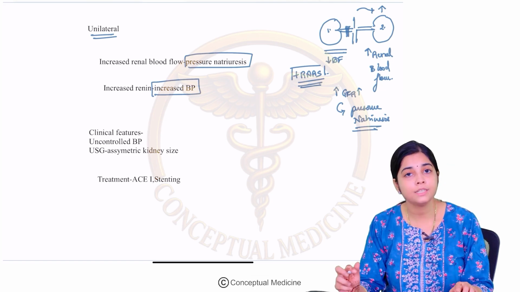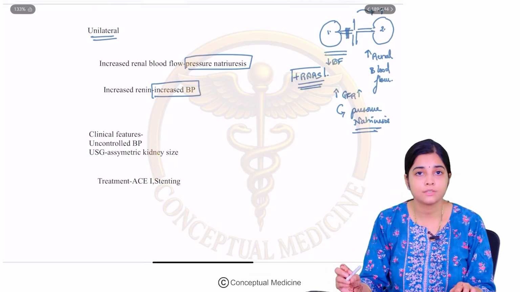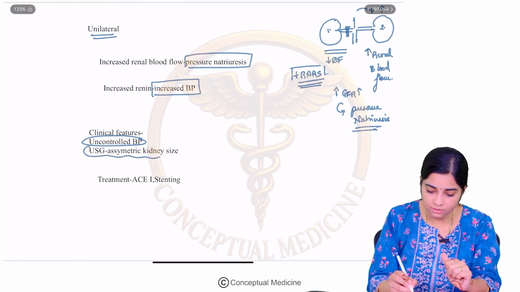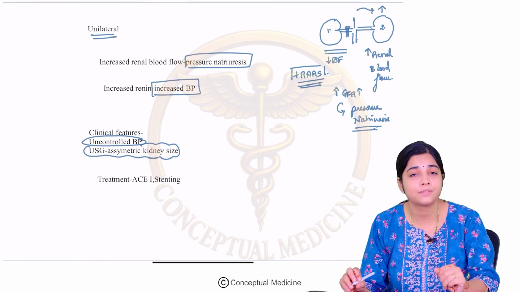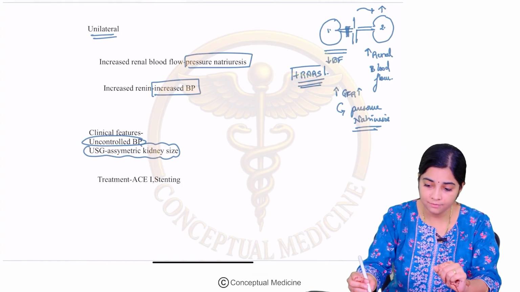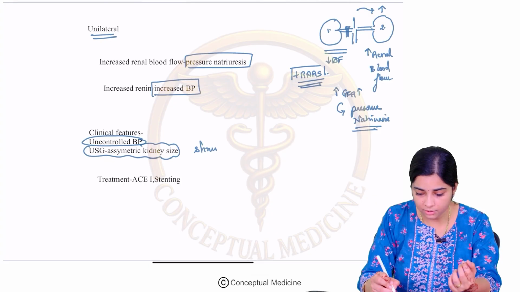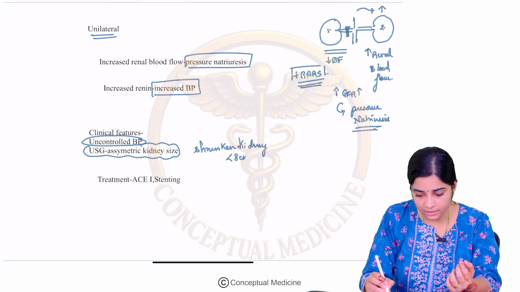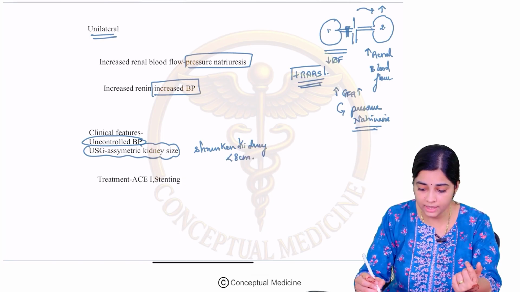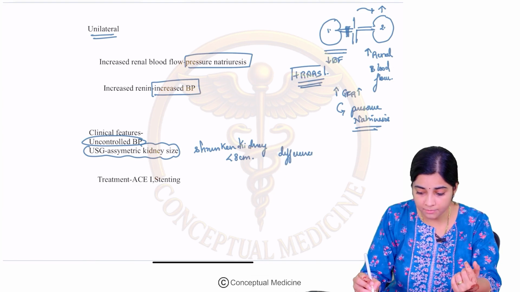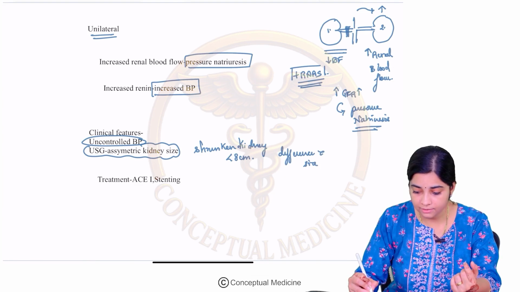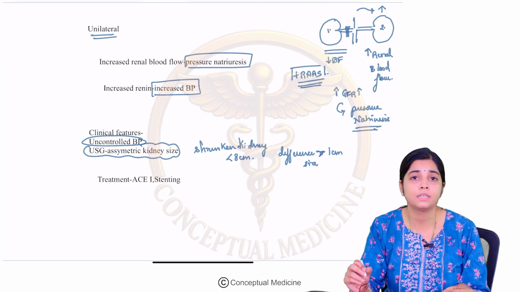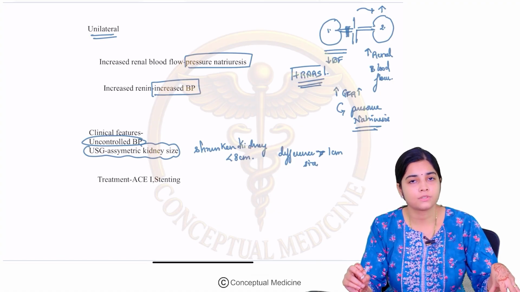So, the only clinical feature with which unilateral renal artery stenosis is going to present is uncontrolled blood pressure. On an ultrasound, you see that there is an asymmetry in kidney size. Whenever there is a decreased blood flow, you will have a shrunken kidney, maybe less than 8 centimeters. That is when we call it a shrunken kidney, and the difference in size between the two kidneys is more than 1 centimeter. So, this is about the clinical features of unilateral renal artery stenosis.